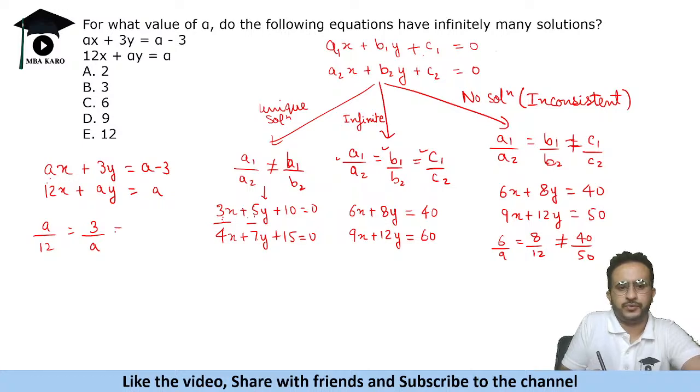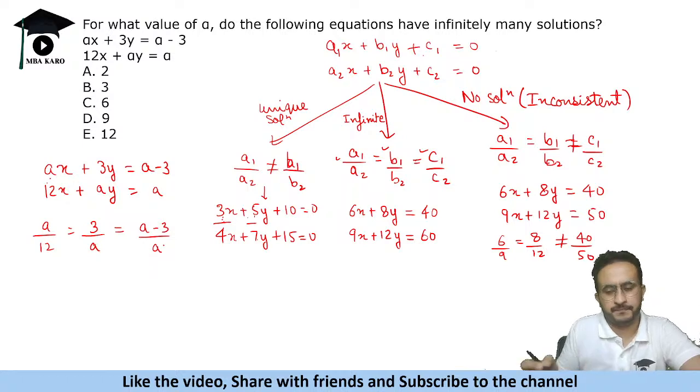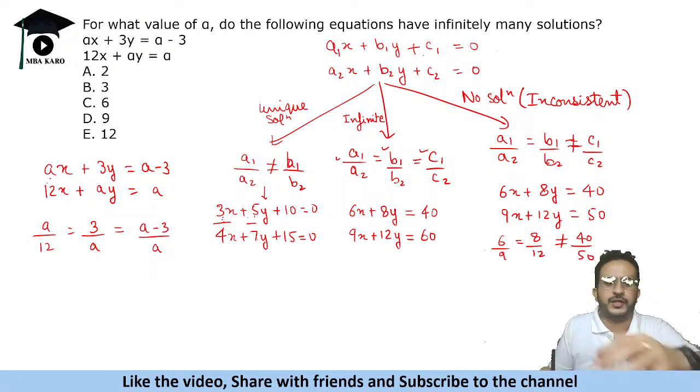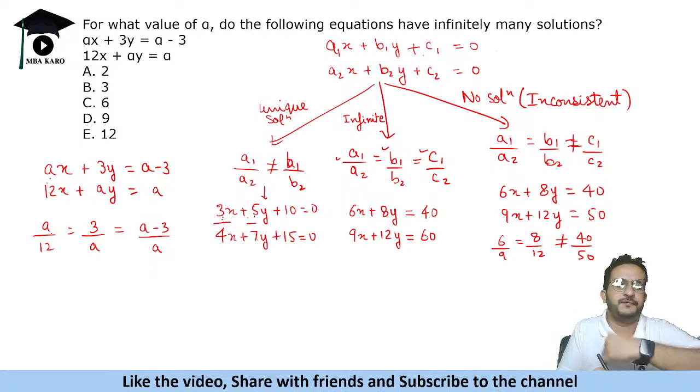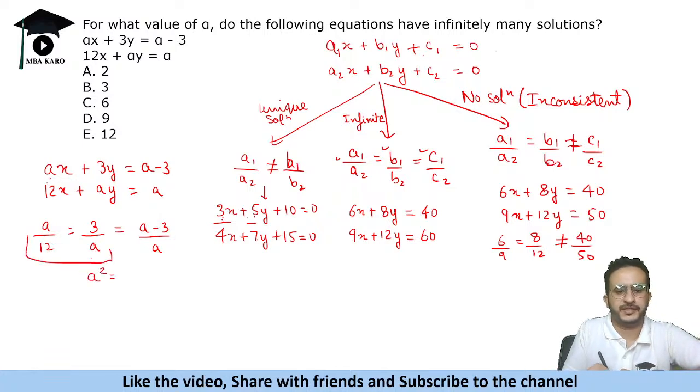And this should be equal to a minus 3 upon a, right? Now if we see this, a square is equal to 36. If you compare these two, a square is 36, so a can be plus or minus 6.